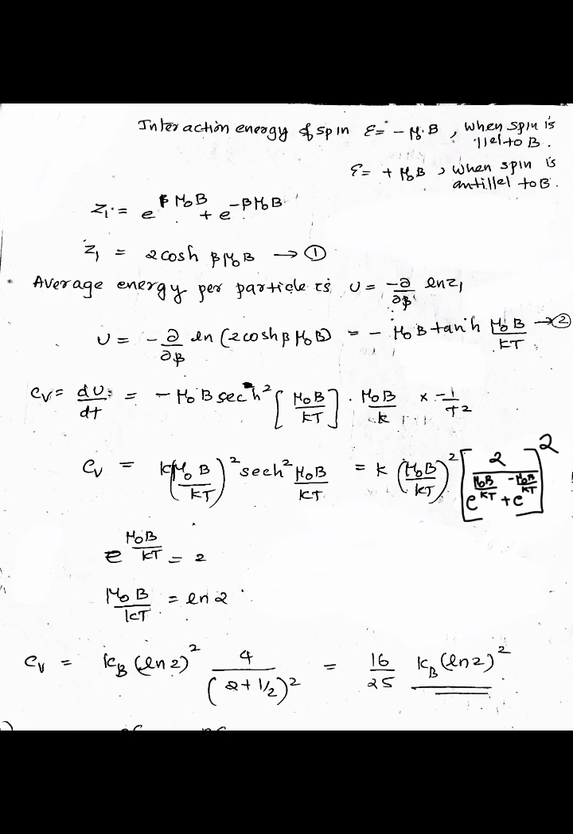So Cv is equal to k into (mu 0 B by kT) the whole square into sech square (mu 0 B by kT), and this is equal to k into (mu 0 B by kT) the whole square into 2 divided by (e raised to mu B by kT plus e raised to minus mu B by kT) the whole square. So here it is given that e raised to mu 0 B by kT is equal to 2, that is mu 0 B by kT is equal to ln 2. So Cv is equal to k B (ln 2) the whole square into 4 divided by (2 plus half) the whole square. This is equal to 16 by 25 k B (ln 2) the whole square.